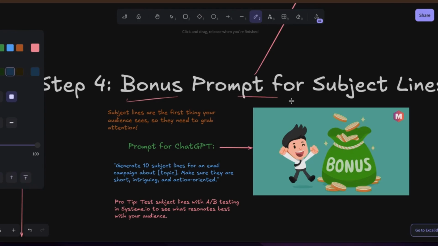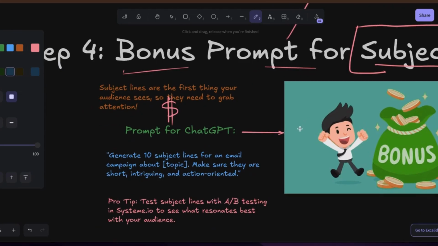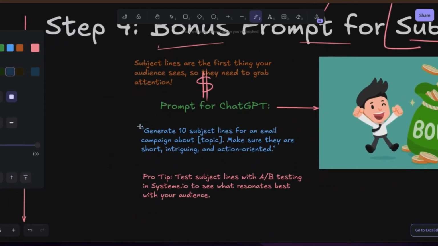Now, this is what you do. You need to ask ChatGPT to help you work on your subject lines, because if subject lines are not well written, nobody will ever open the email, and if they don't open the emails, they will never read to see what you have, the benefit, the education, and even the call to action that will make them pay money. So this therefore becomes one of the most important aspects of your business. This is the headline, because if they don't open it, nothing. Like I said, sometimes the bonus is even the most important aspect, and indeed the headline is the most important aspect of your email sequence. Without the headline, nothing for you.